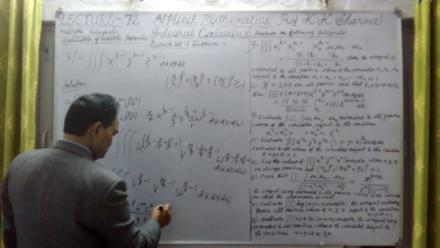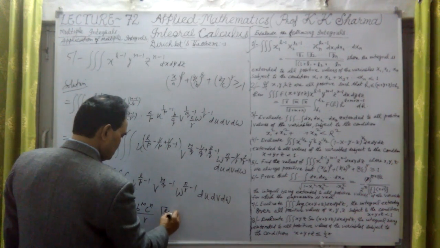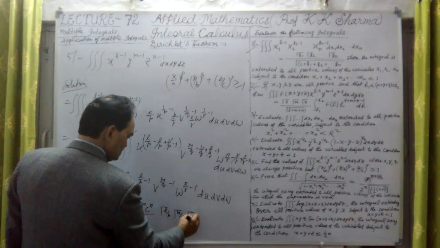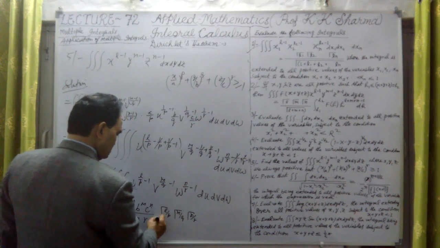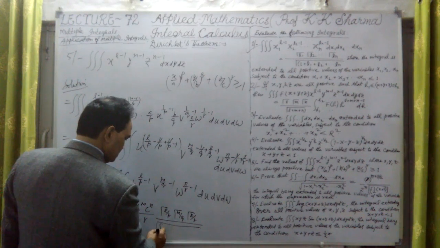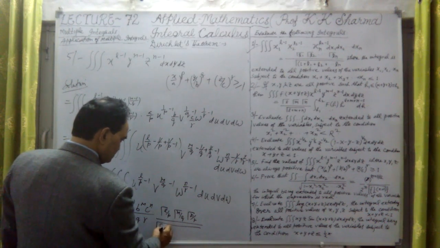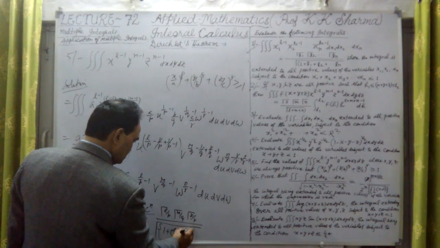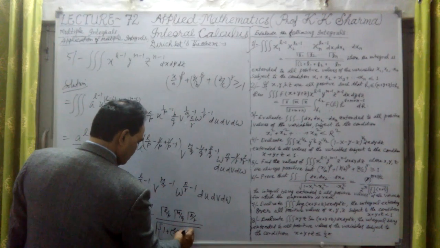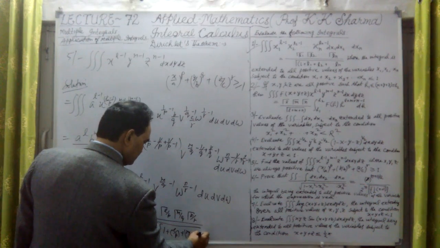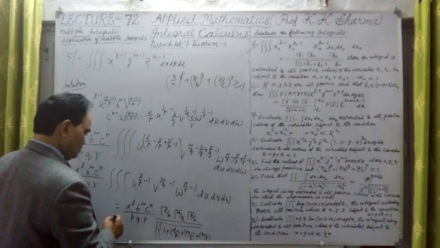This gives gamma l upon p, gamma m upon q, gamma n upon r divided by, let me write here in curly bracket, 1 plus l upon p plus m upon q, under the gamma sign, plus within bracket n upon r.